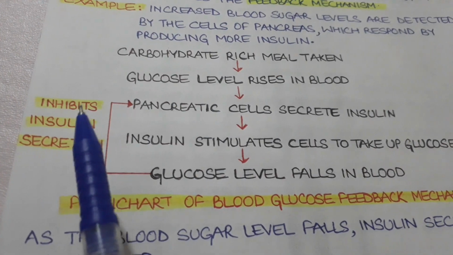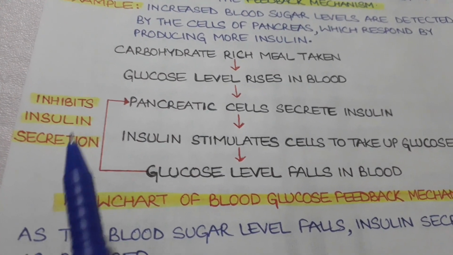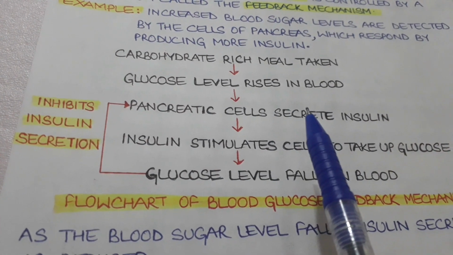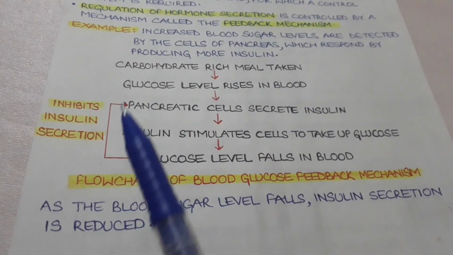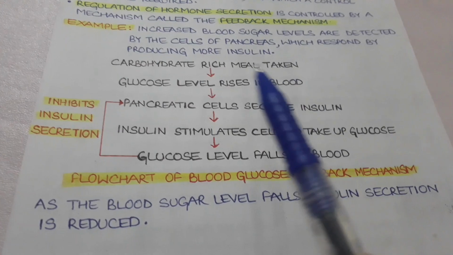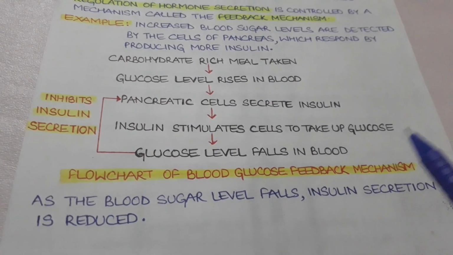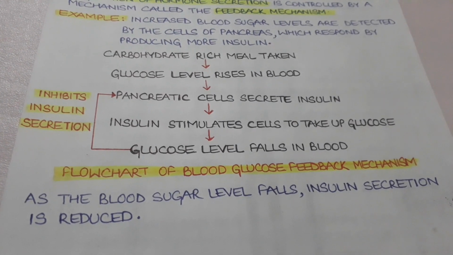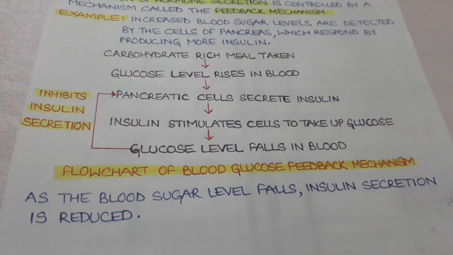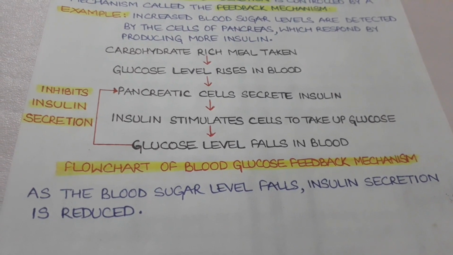They then start to inhibit or slow down the secretion. So this flow chart shows how the feedback mechanism controls the secretion of a particular hormone at a specific time and in an appropriate quantity.